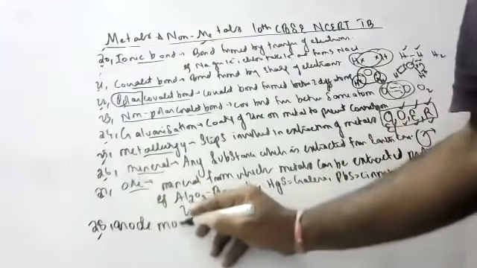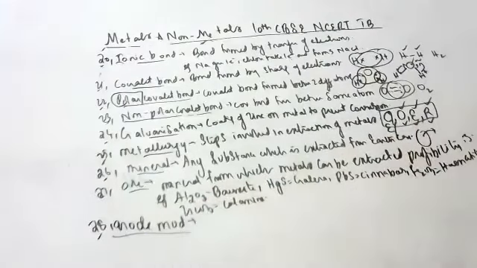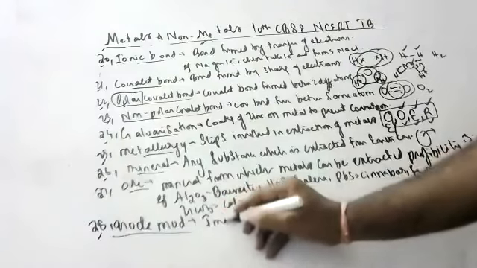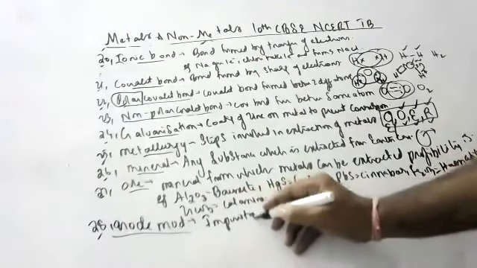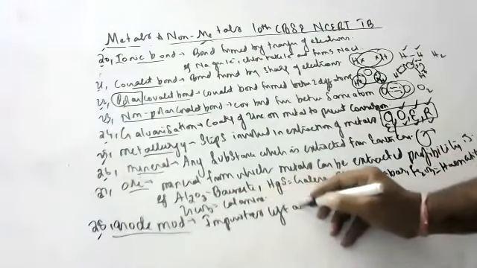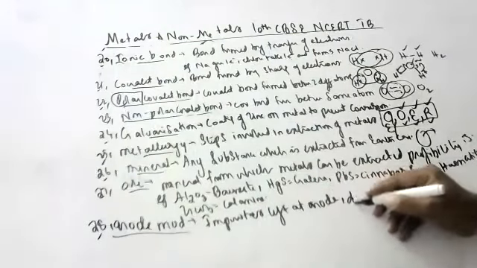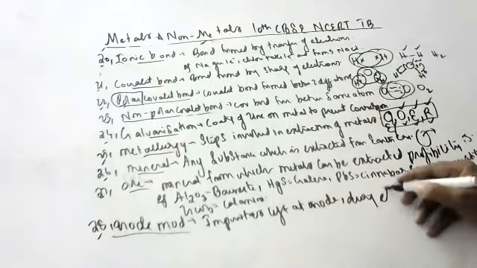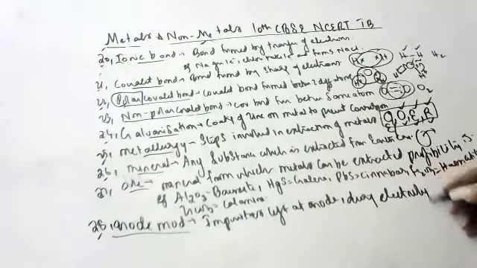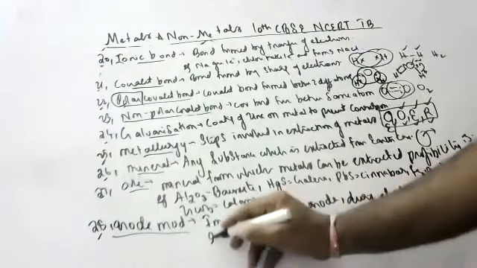Next, anode mud. What is anode mud? Anyone? Impurities left at anode during electrolytic refining of metal.